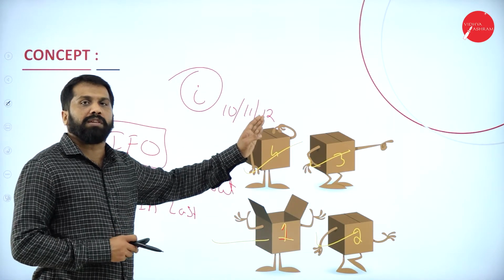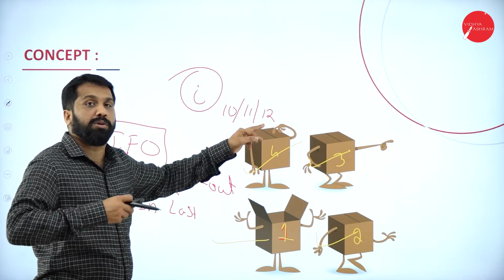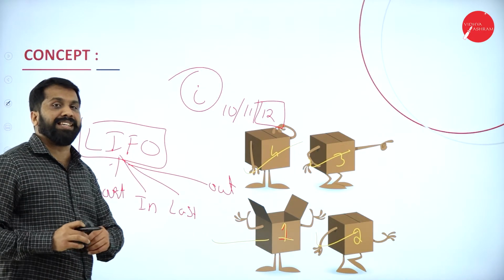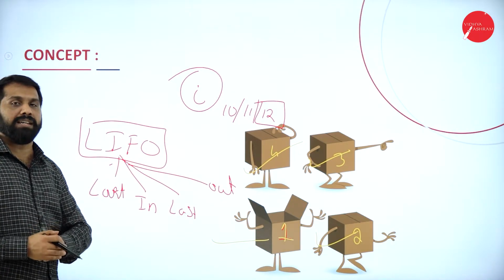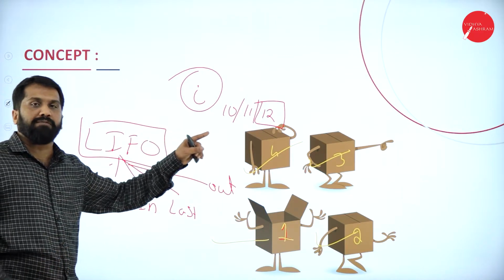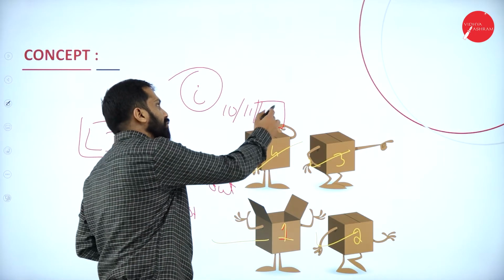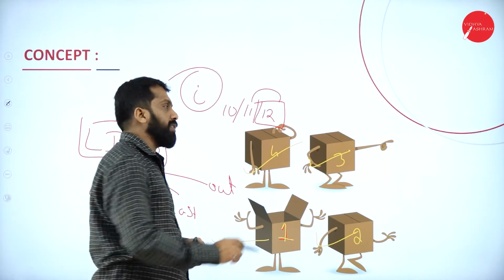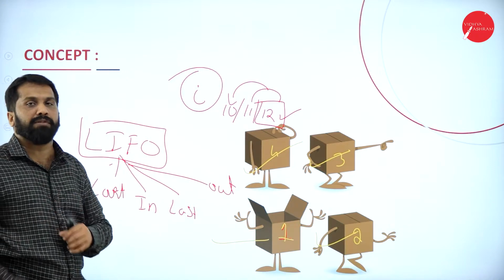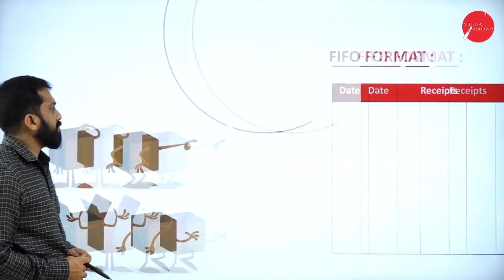The last one that came, the most recent one, is iPhone 12. Which one will be sold first? iPhone 12 only is sold first. Why? Because it is the latest updated mobile. That's why everybody prefers iPhone 12. If iPhone 12 is not available, then they will go for 11. If 11 is not available, then they will go for 10. But the first preference will be given to whom? iPhone 12. This is called your LIFO method.